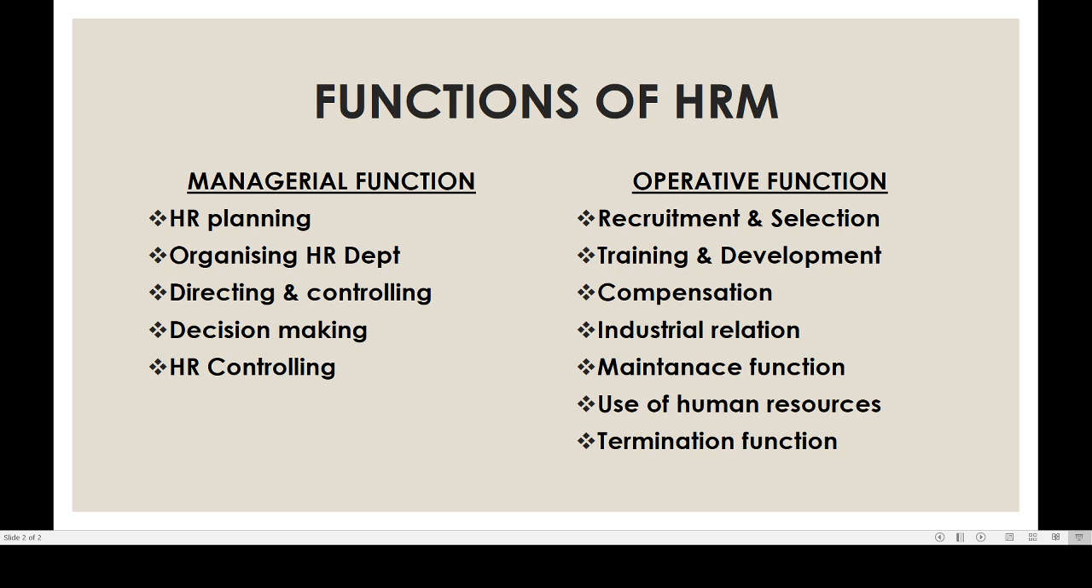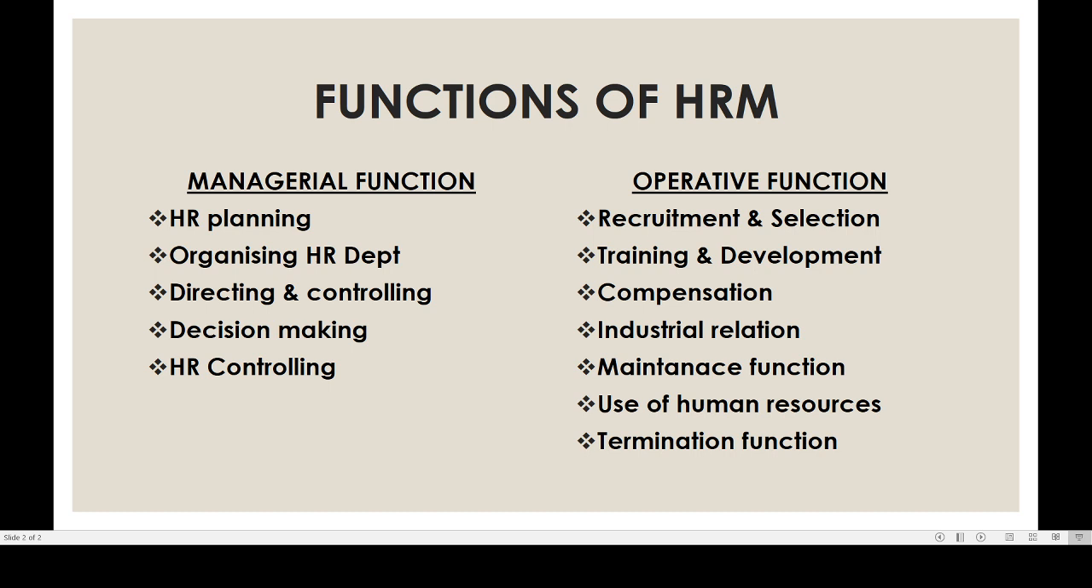Then the last one is HR controlling. Controlling is getting feedback from employees. The feedback is collected through HR auditing, evaluation of training programs, performance appraisal, etc. These methods are necessary for knowing the employees' performance. If the employees' performance is not up to our standard, we have to take remedial action. These are the managerial functions. Then the next one, operative function.